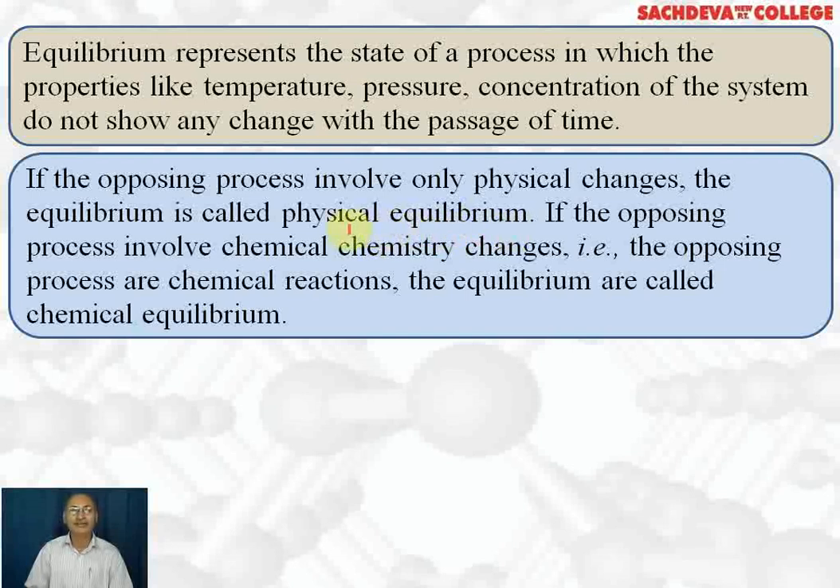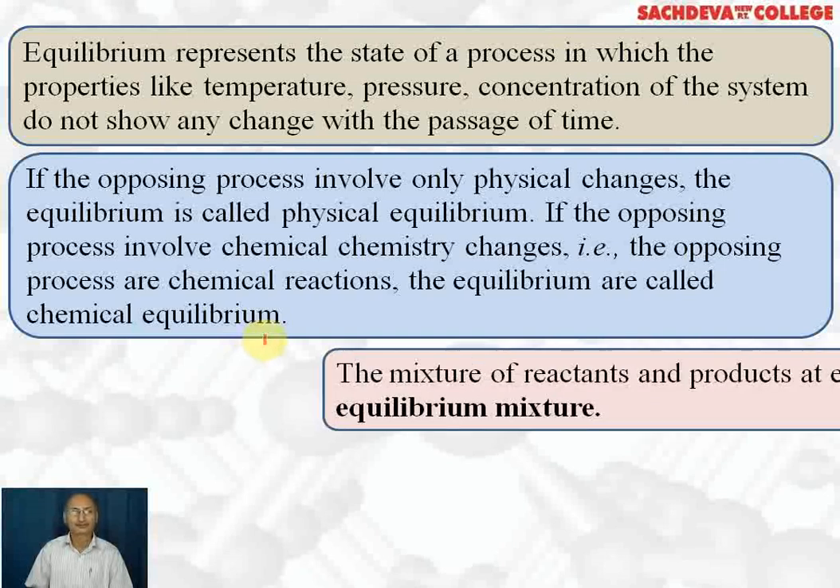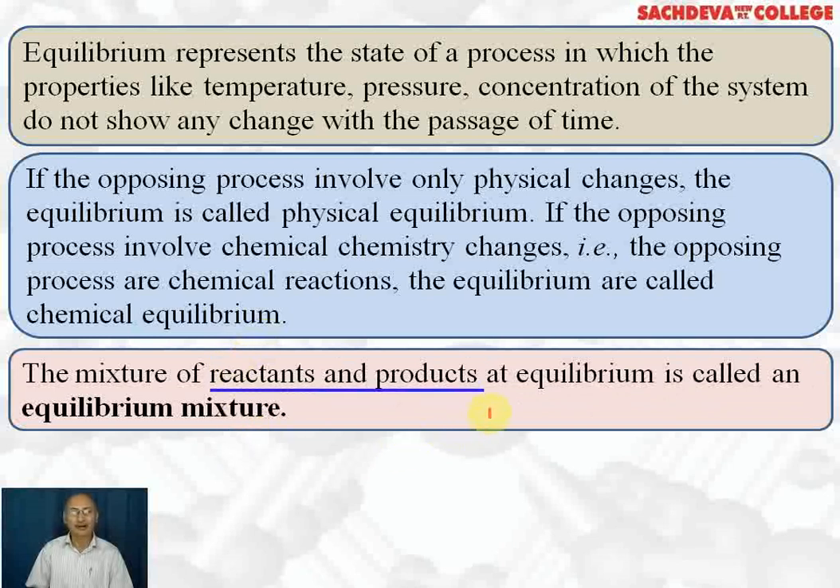And if the opposing processes involved are chemical reactions, then this equilibrium is called chemical equilibrium. So we have differentiated between physical equilibrium and chemical equilibrium. In physical equilibrium, we have different physical states of the same substance, whereas in chemical equilibrium, we have chemical processes which take place in both directions, that is, forward direction as well as backward direction. The mixture of reactants and products at equilibrium is called equilibrium mixture.